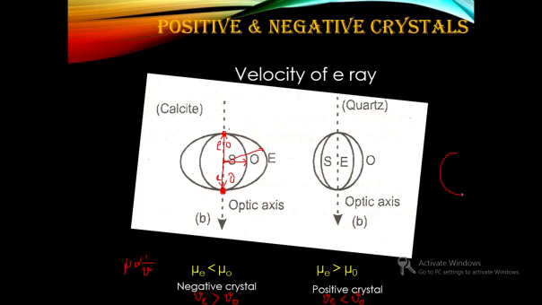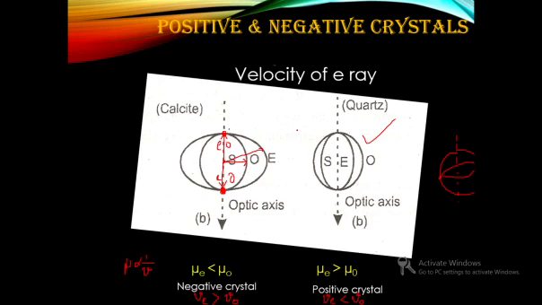And you cannot draw it like this. I cannot draw it like this. Why? Because it has to touch in the direction of the optic axis. If I draw like this, it will touch a point in a direction which is perpendicular to the optic axis. That is not possible. That is why you can draw the wavefront representation for a positive crystal like this only. A negative crystal is very easy to remember. You can imagine it as the shape of an eye.